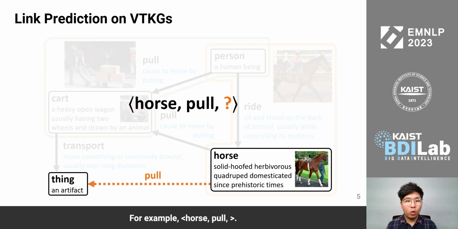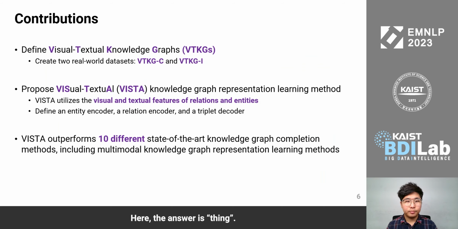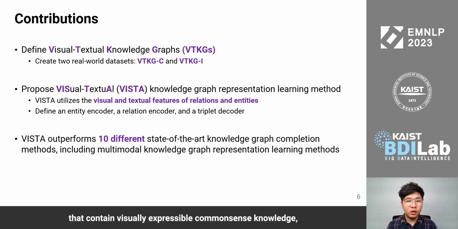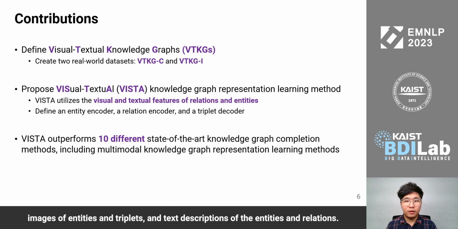For example, horse, pool, and a question mark. Here, the answer is thing. In this work, we define VTKGs and create two new real-world VTKG benchmark datasets that contain visually expressible common sense knowledge, images of entities and relations, and text descriptions of the entities and relations.